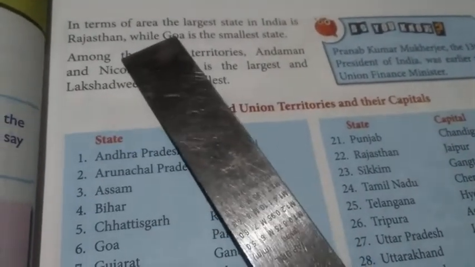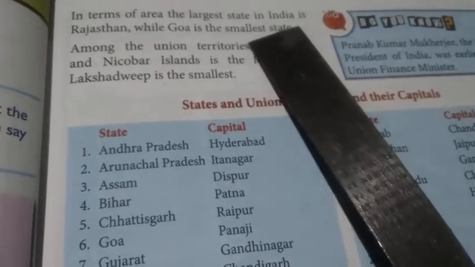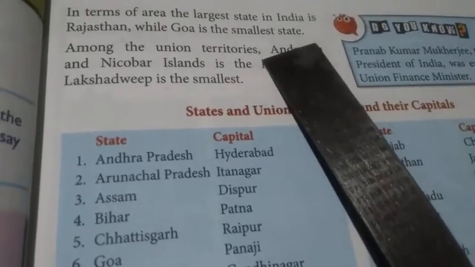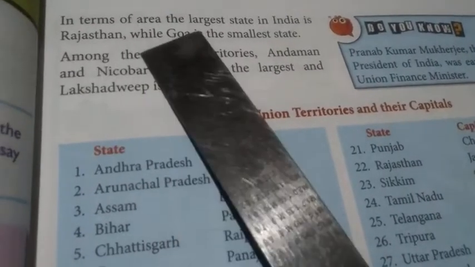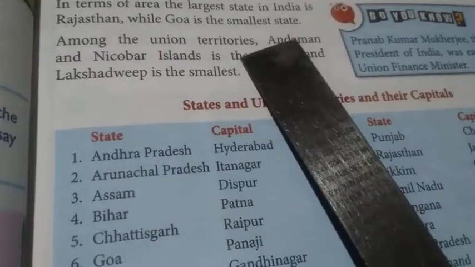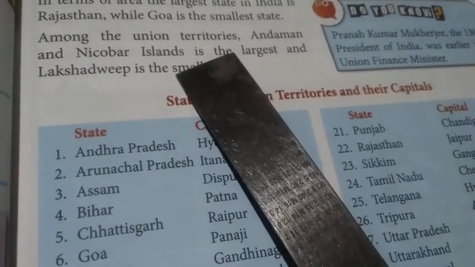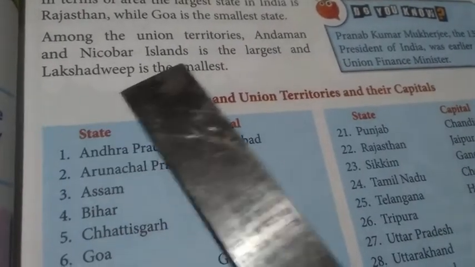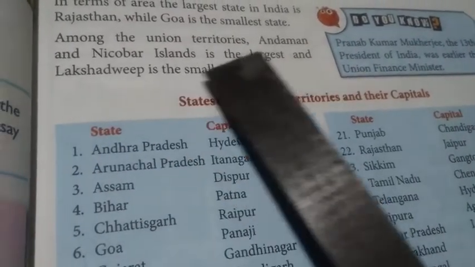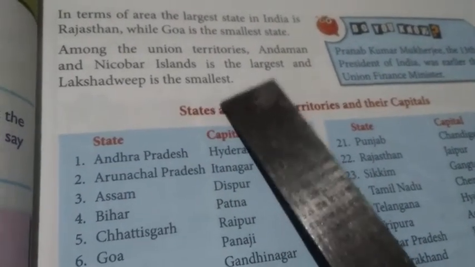In terms of area, the largest state in India is Rajasthan, while Goa is the smallest state. Among the union territories, Andaman and Nicobar Islands is the largest and Lakshadweep is the smallest union territory.